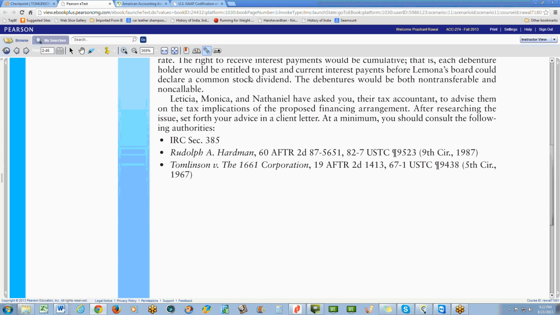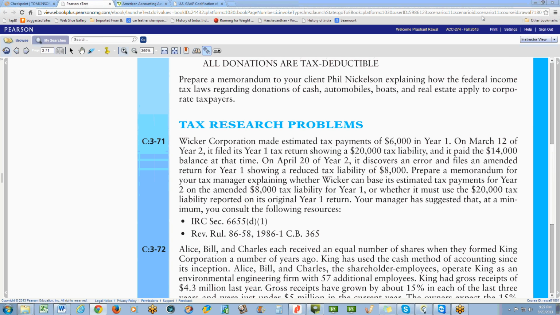Now, one final thing I wanted to show you here. So I bought this case tax. I'd like to look at one case in more detail about the tax research problems. Wicker Corporation made estimated tax payments of $6,000 in the first year. On March 12 of the second year, it filed its first year tax return showing a tax liability of $20,000. It paid the $14,000 balance at that time. But on April 20 of the second year, they discovered that there was an error, and they filed an amended return for the first year showing a reduced tax liability of only $8,000. So now, instead of $20,000, they only had $8,000.